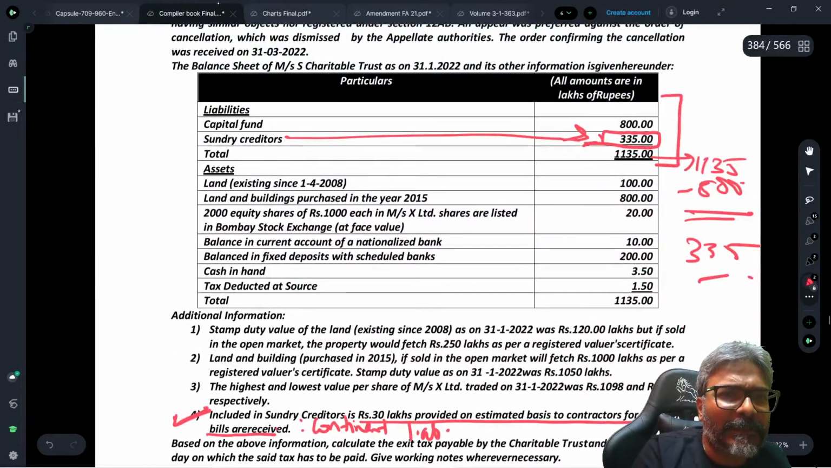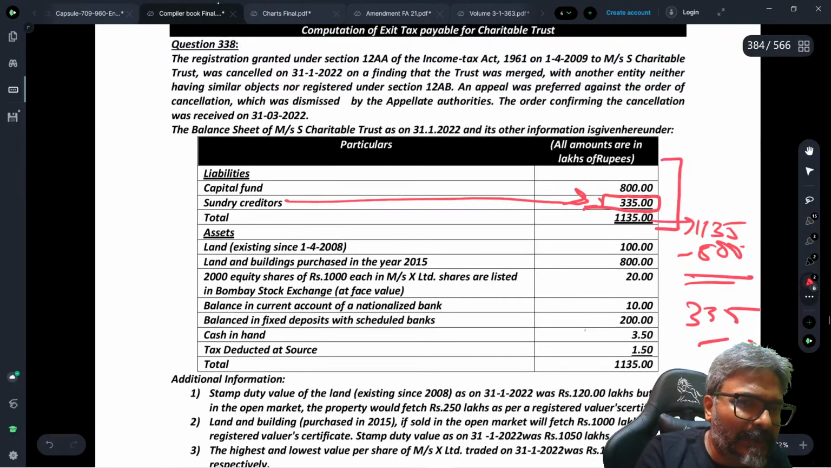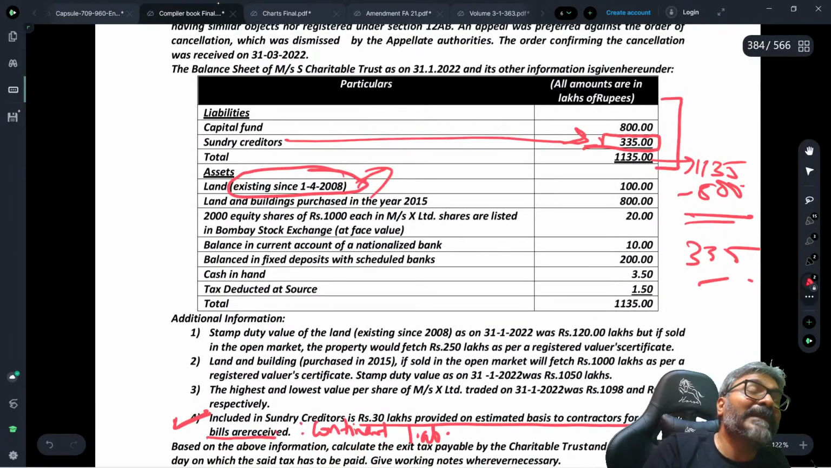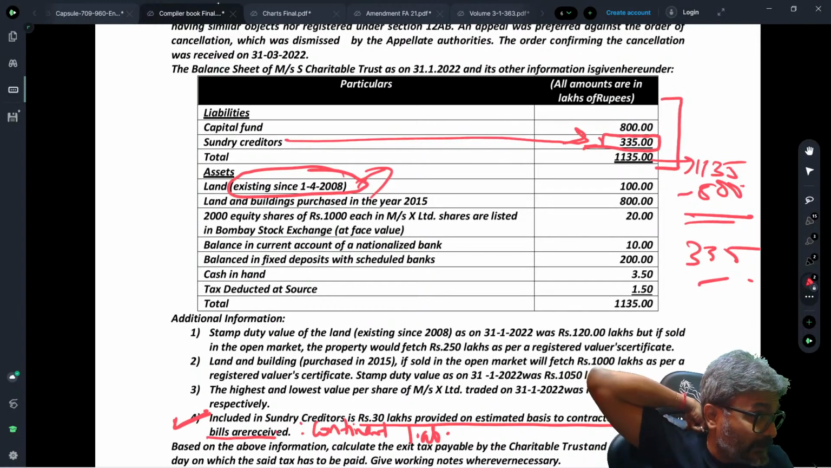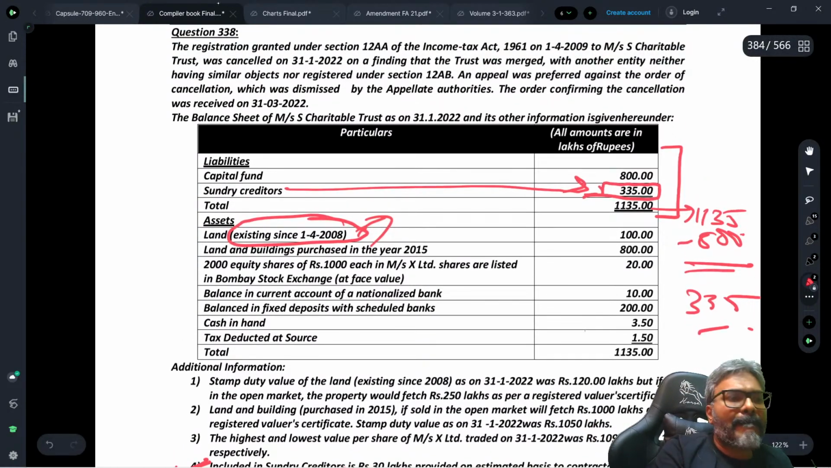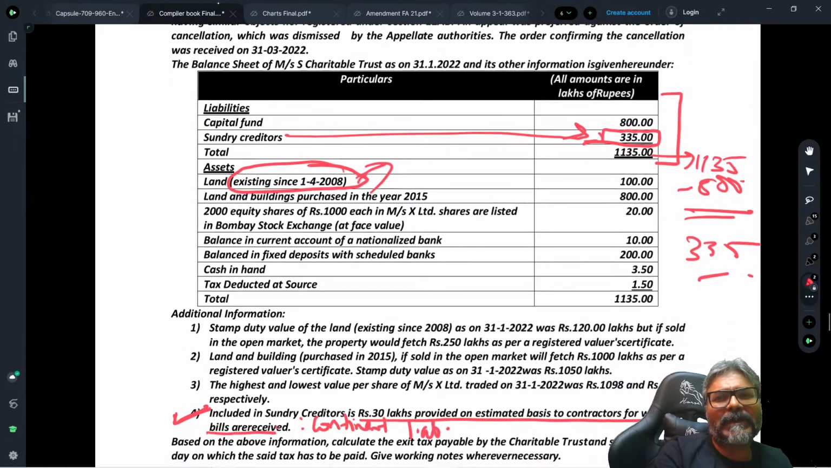If you see over here, this is a beautiful question, students. This land has been acquired and has existed since this date. What they are trying to tell you is that this land was acquired from the period when the trust was, in this context, students, so here the exemption was applicable.